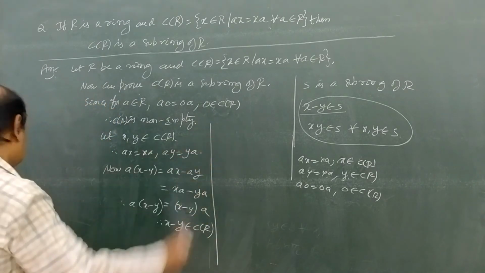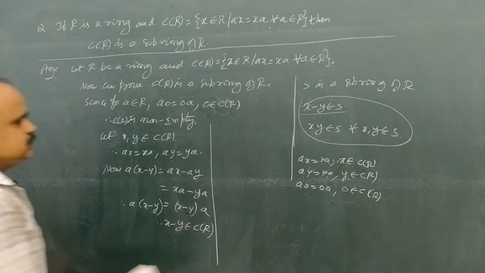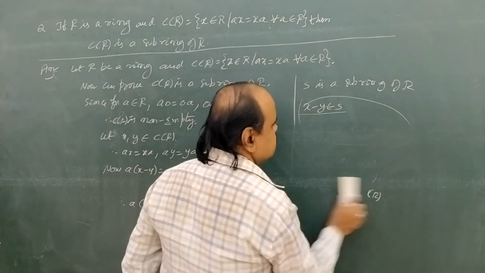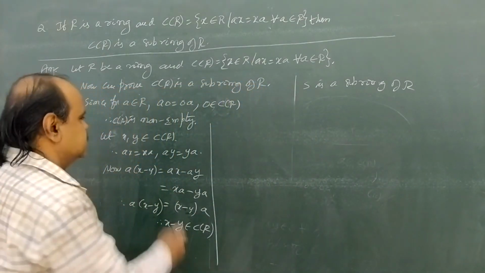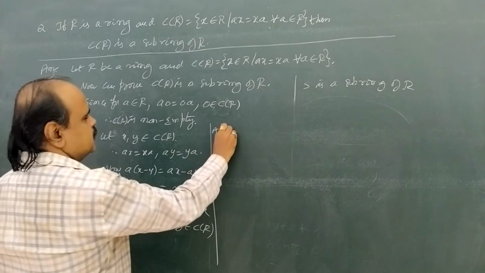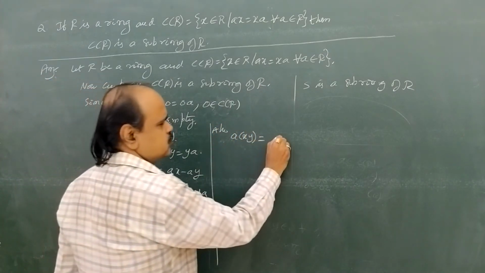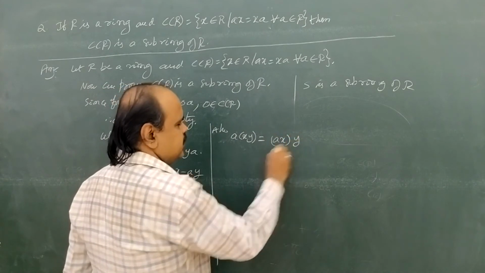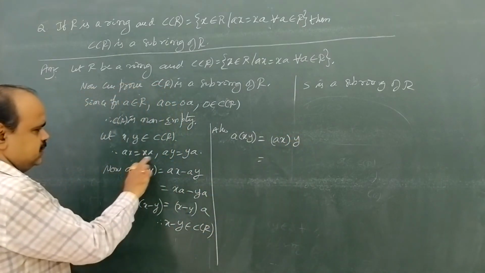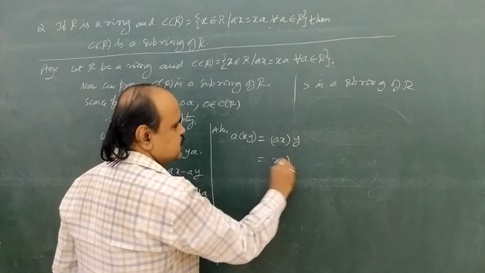Next comes the second one, x into y belongs to S. Also a into xy equals, by associative law, ax into y. ax means xa, so xa into y.